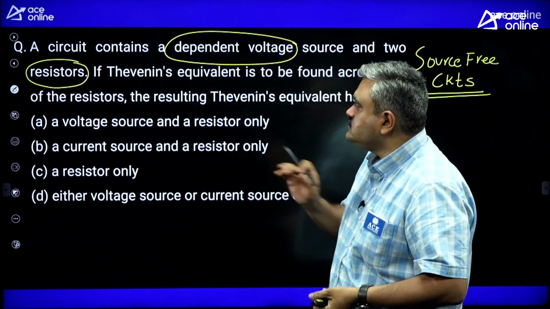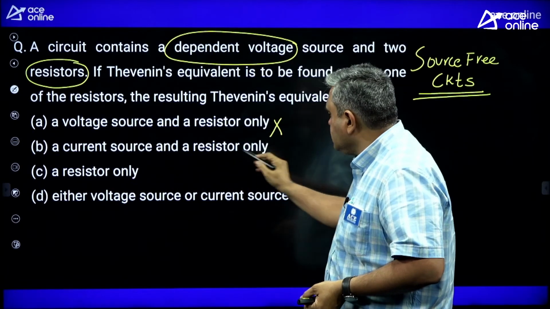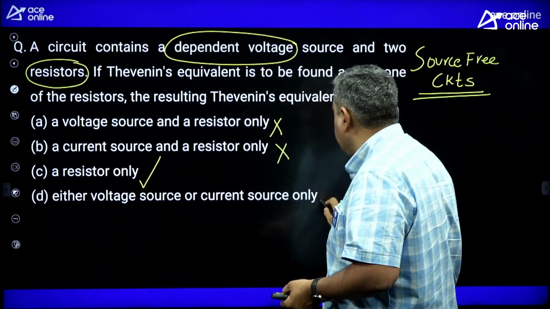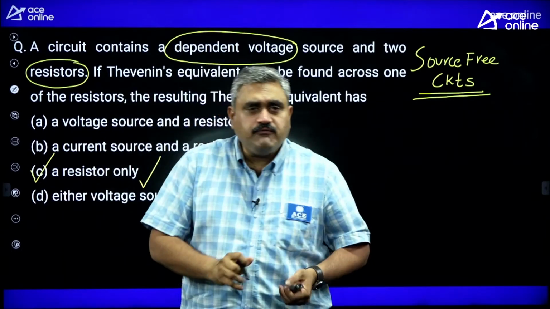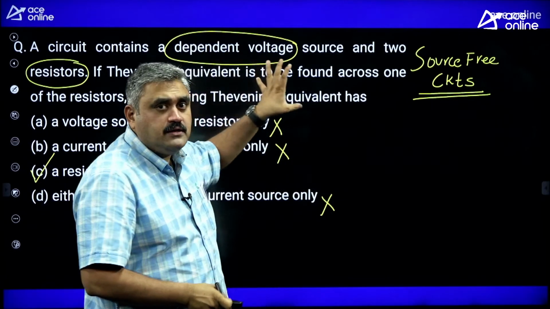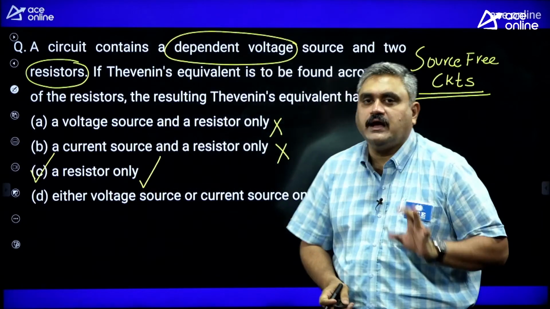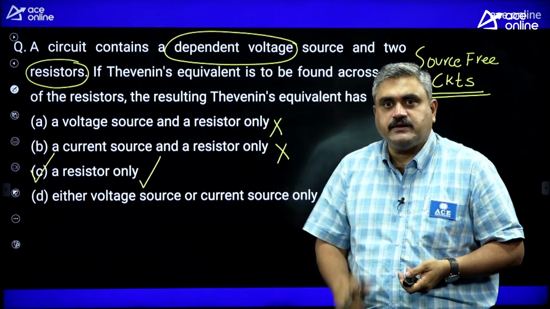So which will be your correct choice? A voltage source, no chance. Current source, no chance. Only resistors. That is the correct one. Very clear, the circuit has only a dependent source. Based on that, you have to mark your answer. That is a keyword here. This comes under Thevenin theorem.